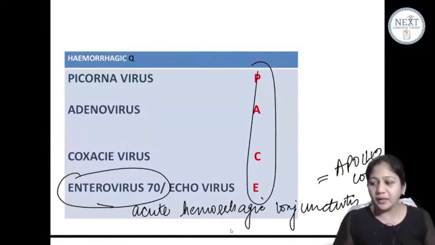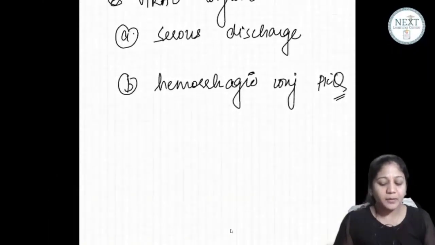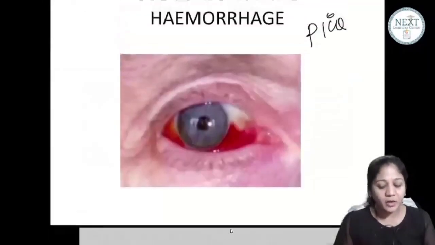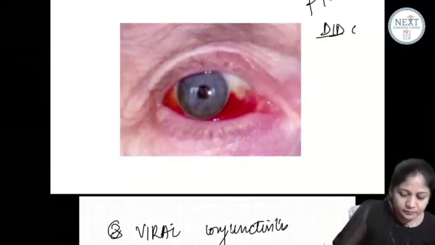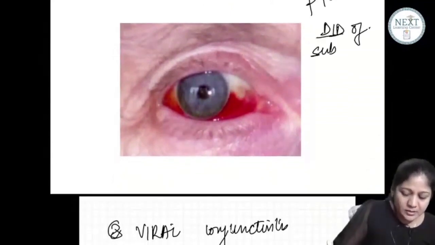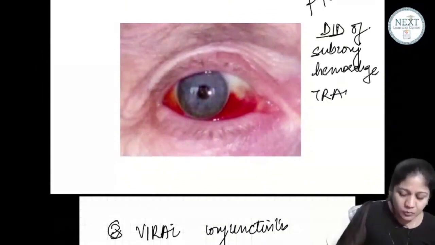Now, if I give you this picture, guys, and ask you what can be the other differential diagnosis of this picture, then you have to say DDs of subconjunctival hemorrhage. Then you have to say trauma is the most common one.